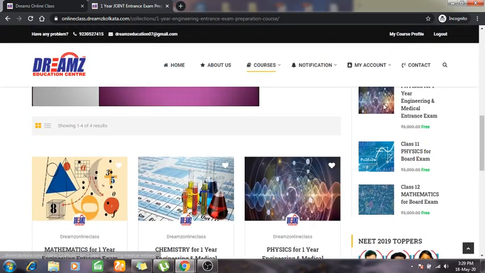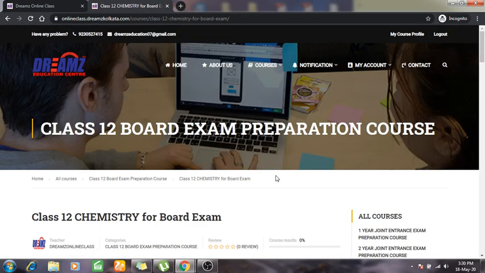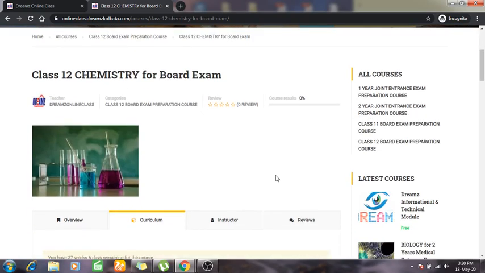course, and whenever you move to your course profile, just a few minutes before I enrolled in a chemistry course of class 12. So look, here is the chemistry of class 12 board, and here is the passing grade. So you have to get a minimum of 40% marks in the test to move to the next lesson. And in this dashboard, if you click on it, you will also access that particular course. So I'm clicking on class 12 chemistry, and now it's there for me. So for today